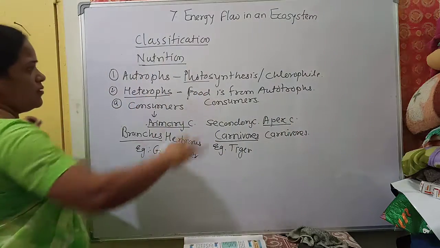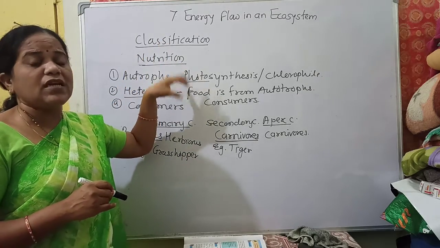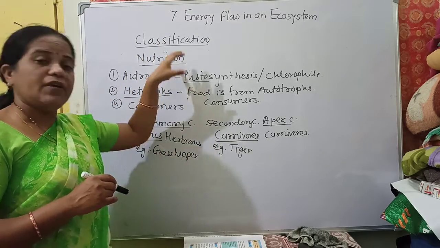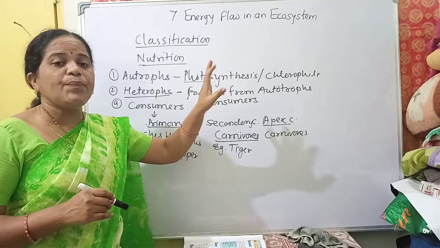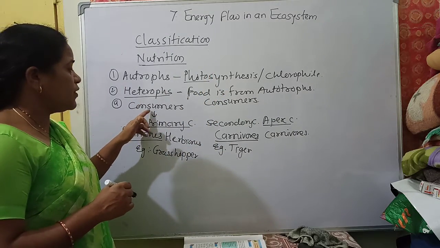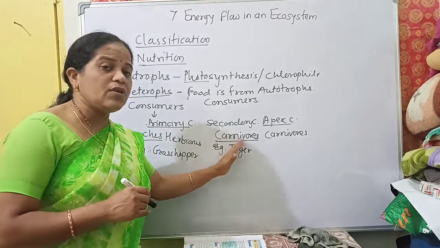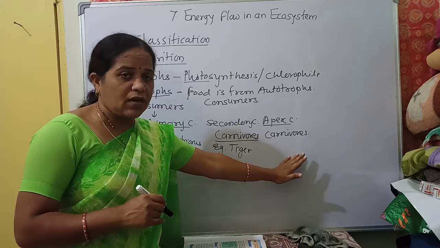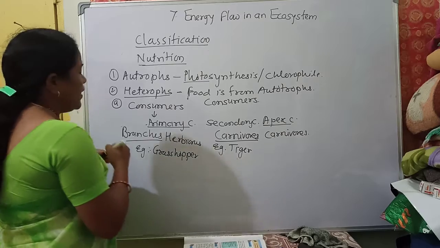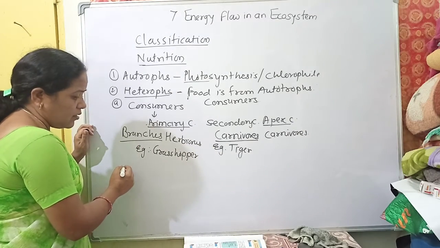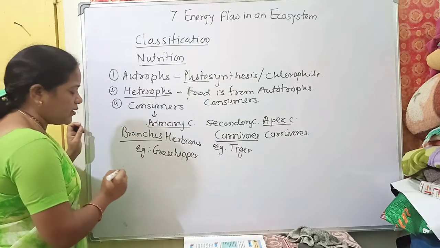Now all these are the basic concepts of classification. Classification depends on nutrition. Autotrophs prepare their own food, and heterotrophs depend on autotrophs. First is the one that consumes herbs, the herbivore. The herbivore is eaten by the carnivore, and that carnivore is eaten by the apex consumer. Understood? In this way, whenever an organism dies, its body is consumed by the organism known as a decomposer.